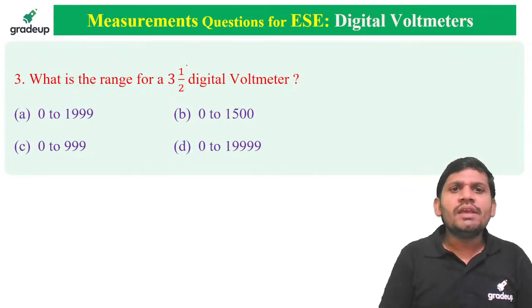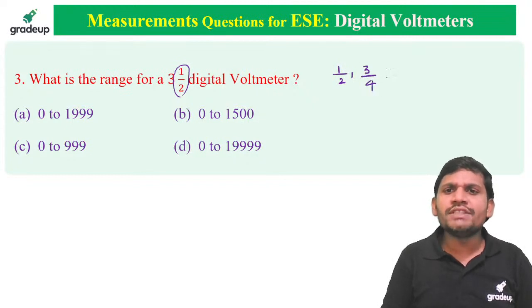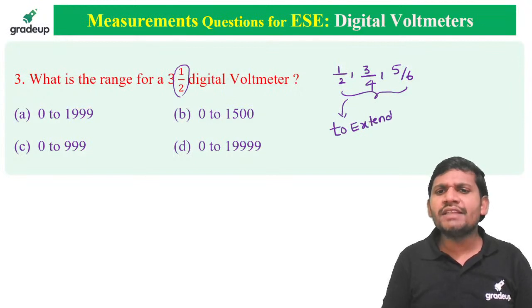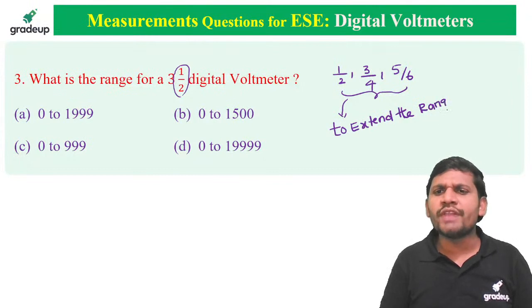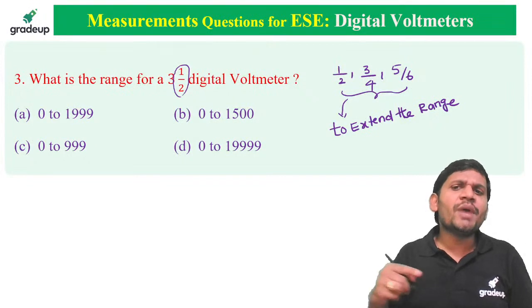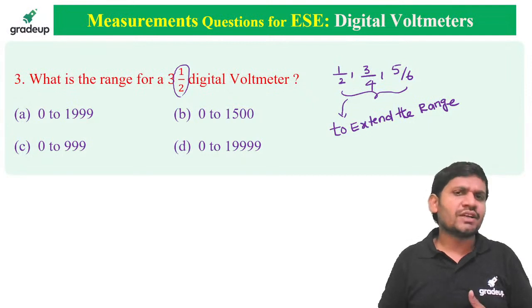Yes, friends, this is mainly in the case of digital voltmeters. Half digit, 3 by 4 digit, 5 by 6 digit are used to extend the range. How can you extend the range? All this you know in the concept. Here I'm not explaining the total concept, sir, I'm solving the questions. What is the purpose of using half digit, 3 by 4 digit, 5 by 6 digit in a digital voltmeter? To extend the range, sir.